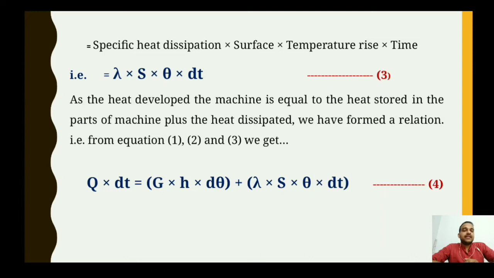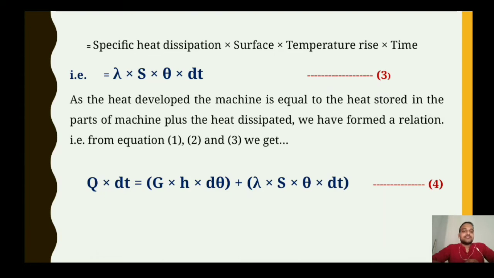So as the heat developed in the machine is equal to the heat stored in the parts of the machine plus the heat dissipated, it means whatever heat is getting generated inside the machine should be equal to the heat stored in the parts of the machine plus the heat dissipated by the machine. So we have formed a relation, that is, from equations 1, 2 and 3 we get Q into dt equals G into H into d theta plus lambda into S into theta into dt.